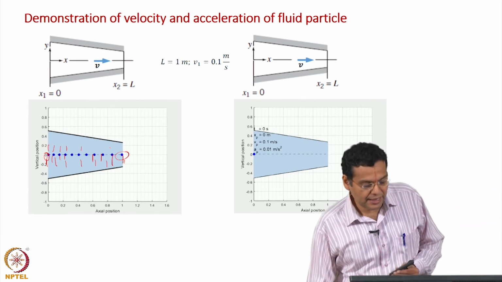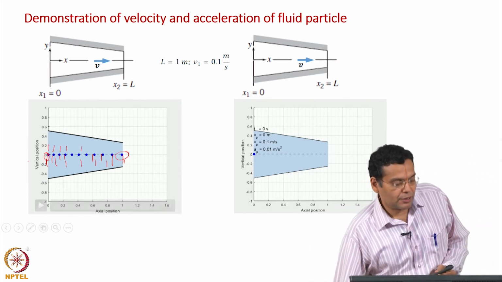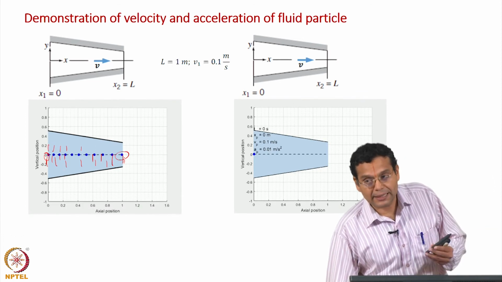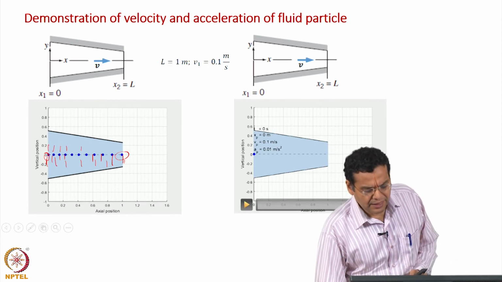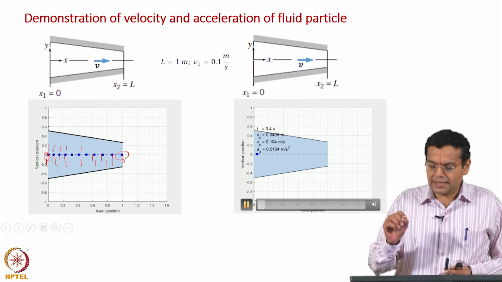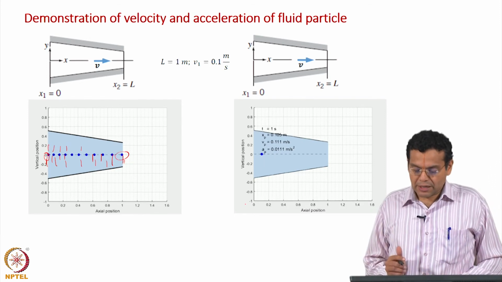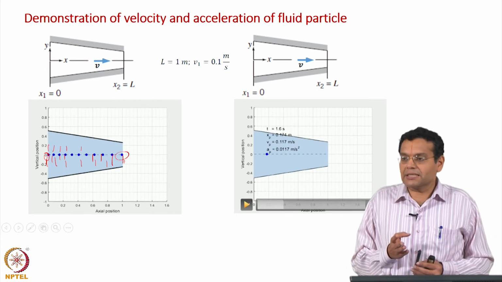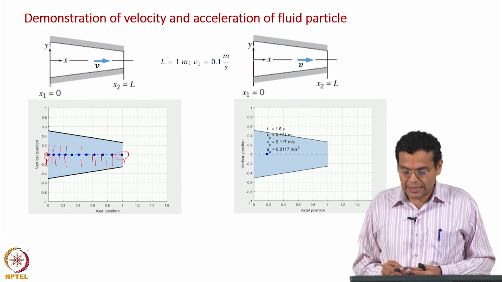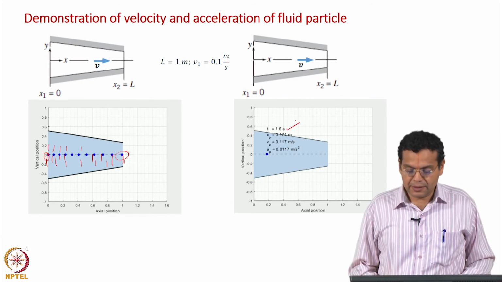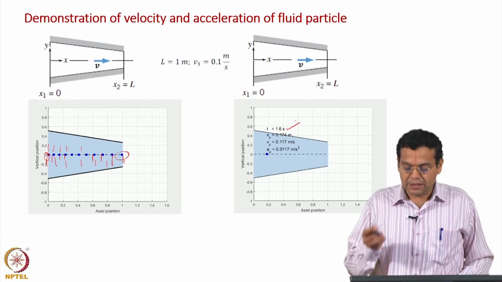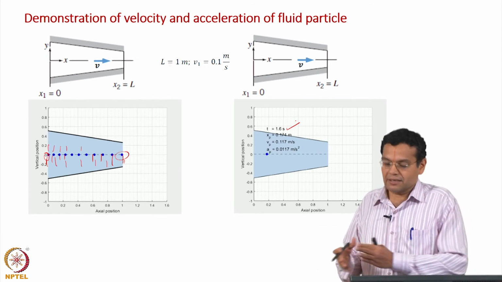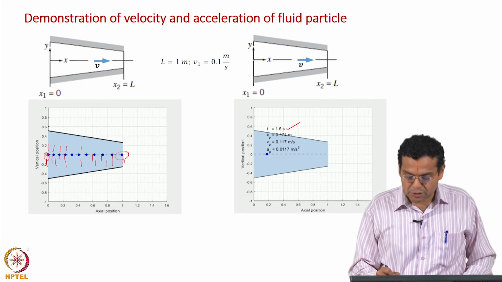Now, let me show again here. Here I have shown the successive positions of the particle and the entire particle trajectory as well. Here I am just showing the instantaneous position of the particle. Let me just stop for a moment and then continue. This shows what happens as the fluid particle flows through the channel. I have shown here the time. As I told you, I simulated this from 0 to 6.9 seconds, roughly the time where it reaches the end of the channel.